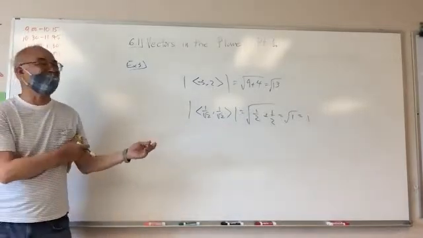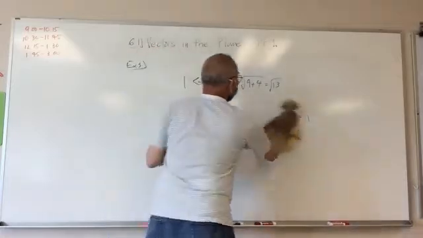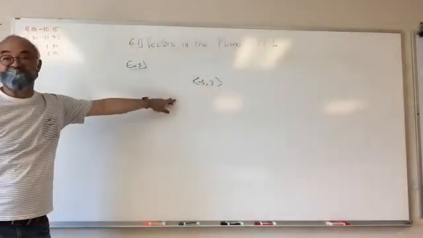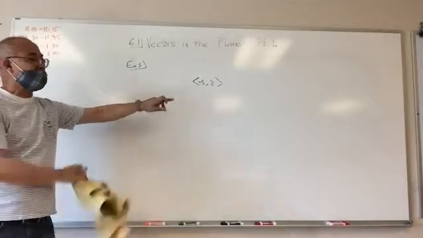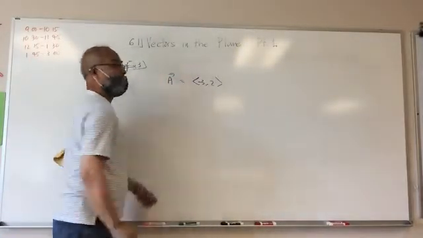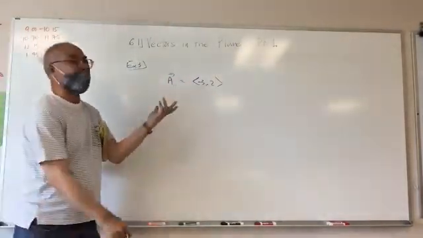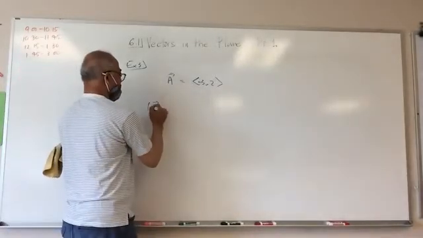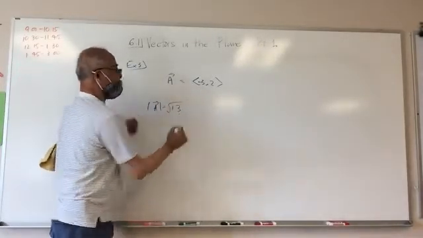Crazy. Okay, so let's go back to what Hunter said, like the 1 and 0. If I have this, we'll call this A. What is the magnitude of A? We just found out what it was. What was the magnitude of A? 9 plus 4, square root of 13, correct?